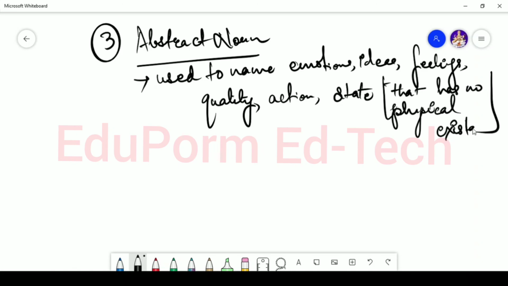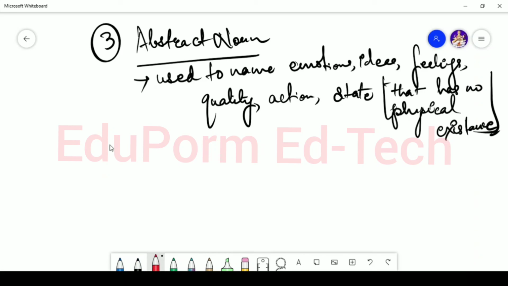You can only feel these things, you cannot see them. You cannot see emotions or ideas or feelings, you can actually feel them.